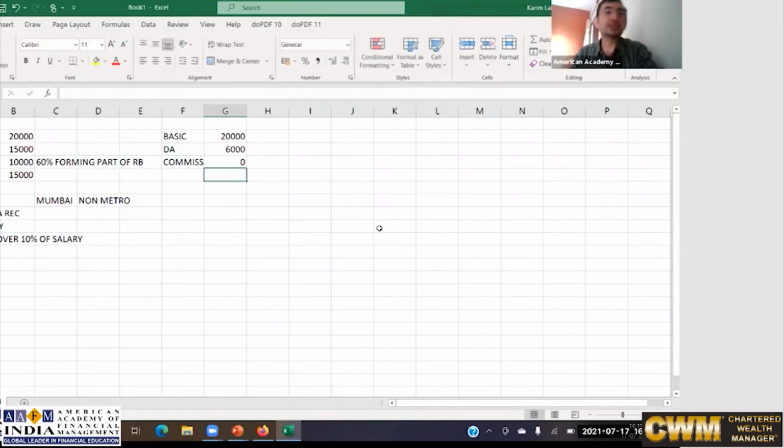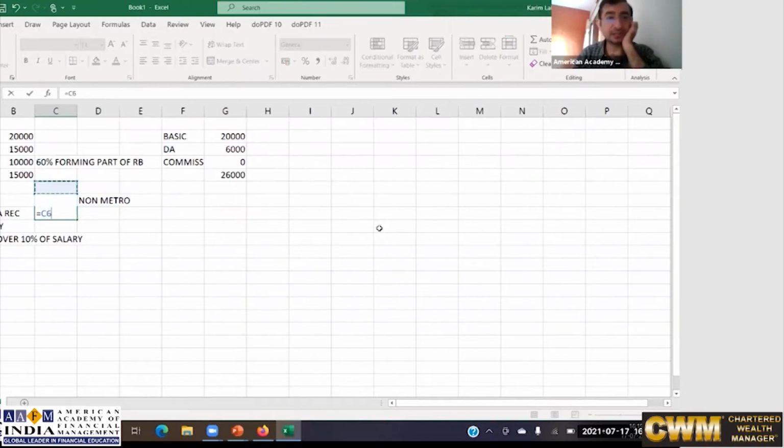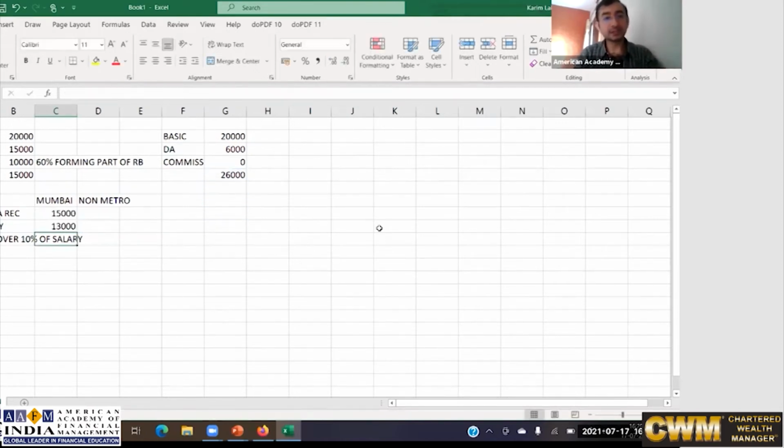There is no commission mentioned here, so we will only take 26,000 to be the salary. If the employee is in Mumbai, a metro city, actual HRA received is 15,000. And if you are in a metro city, then 50% of your salary will be considered.